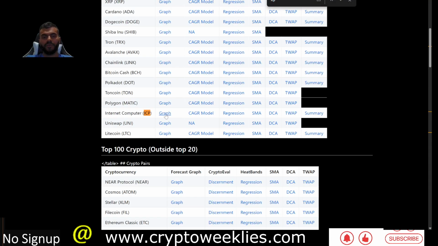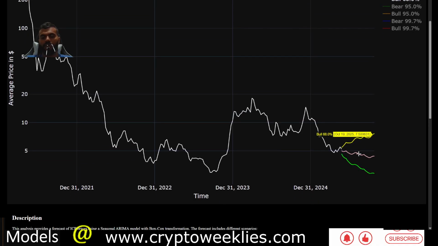If we were to analyze the current price action and conduct a machine learning based price forecast, what could be a recovery for ICP in the next 6 months without euphoria in the market? The yellow line helps provide that guidance, between $5.40 and $7.50. That's the forecast for ICP without euphoria in the market.